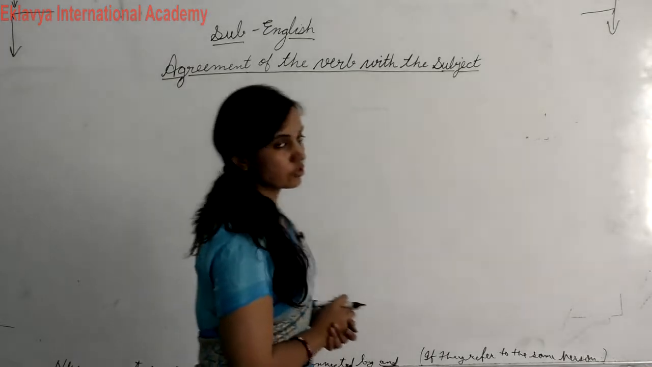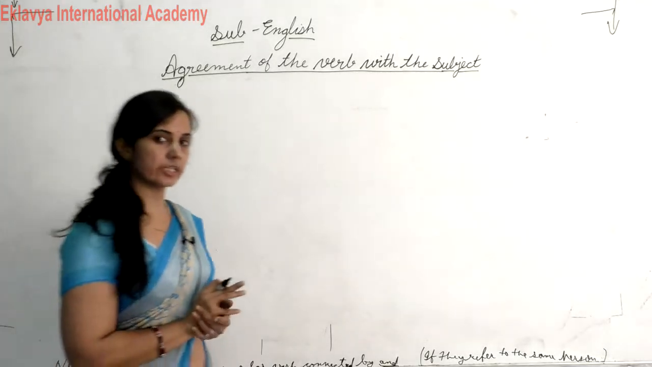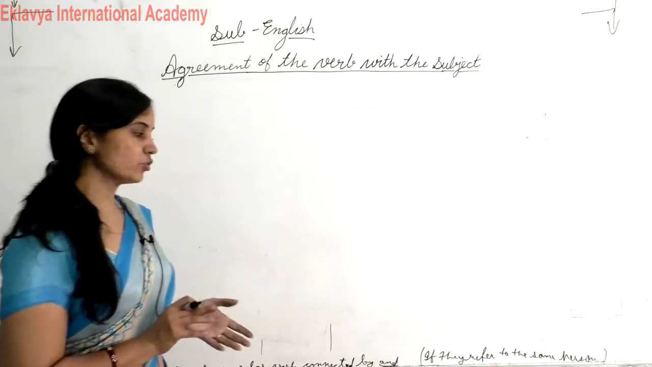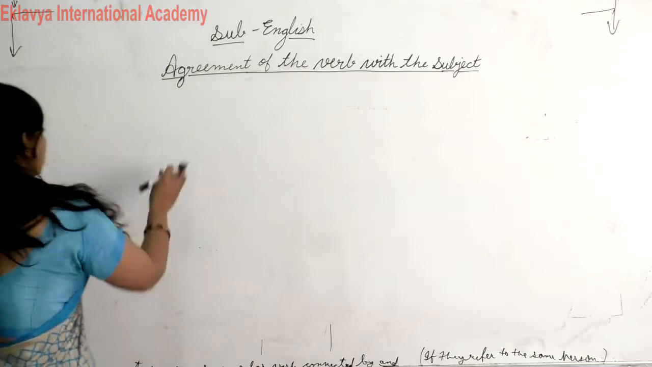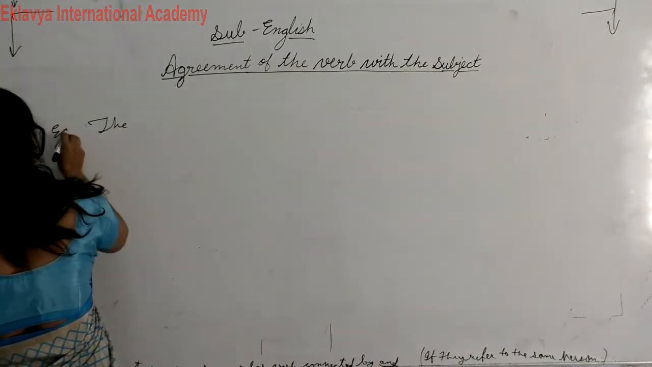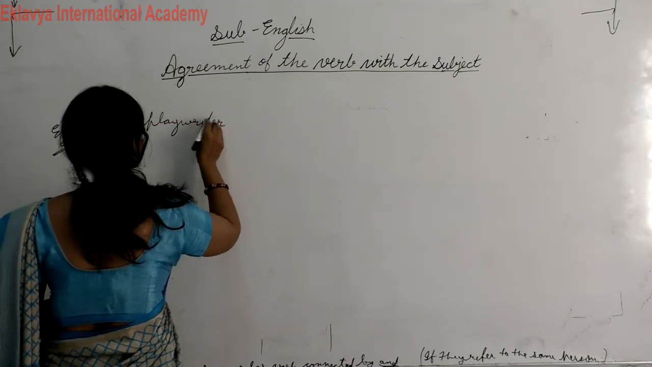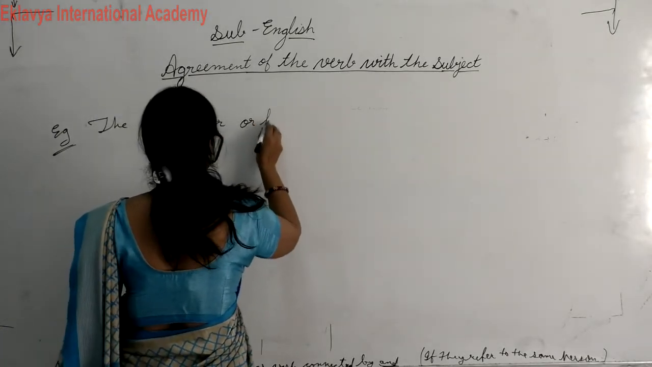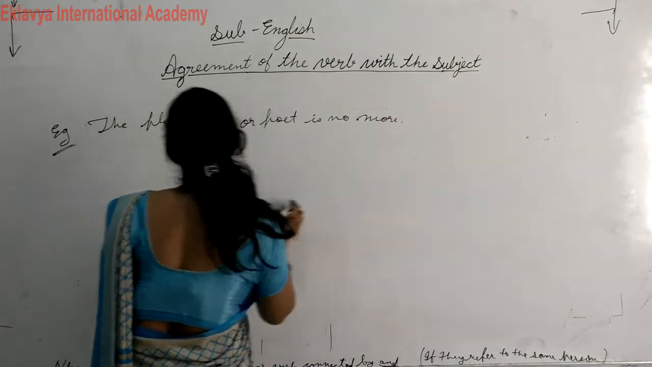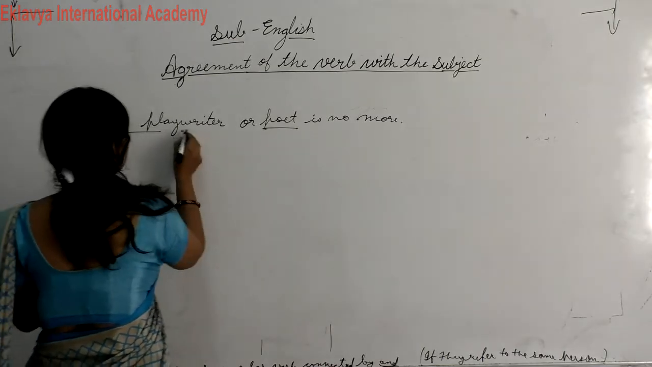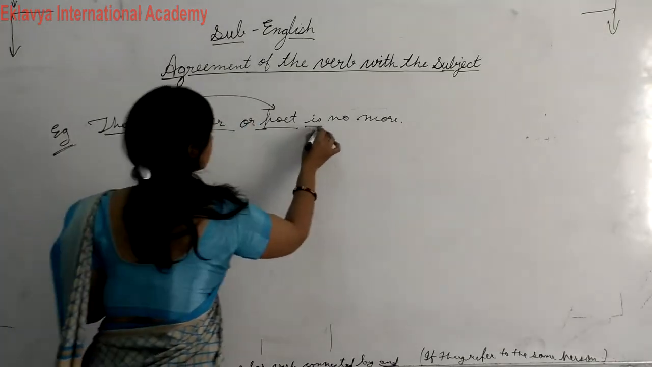If two nouns are connected by "and", but they refer to the same person, the singular verb is used. For example, the playwriter and poet is no more. Here both are the same person. They are not different, they are the same person. They are not separate, both are the same. It means in this case we will use a singular verb.